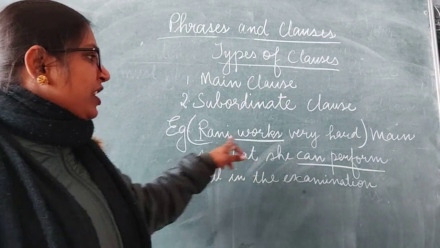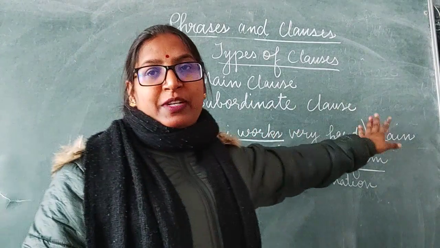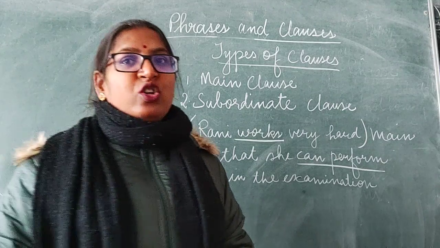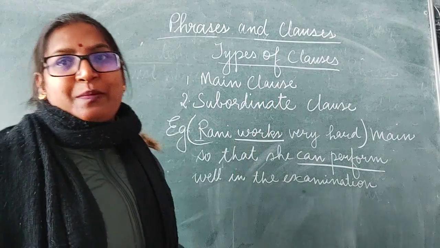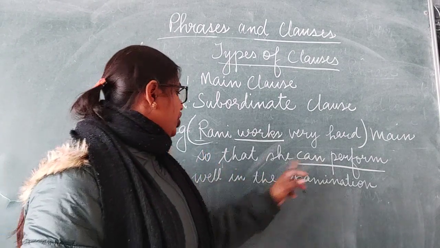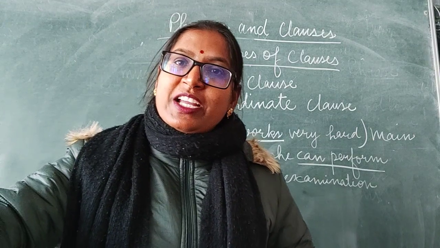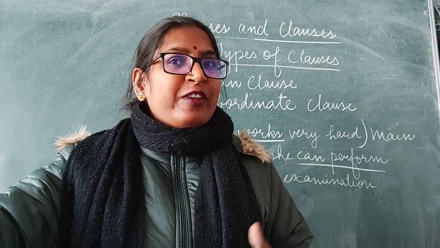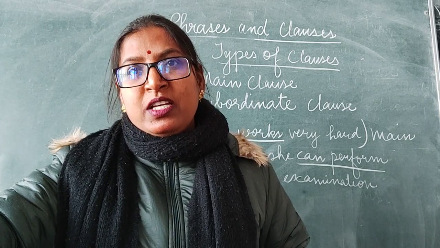It is having a subject, a predicate, a verb, and it makes complete sense by itself. So, it is a main clause. Now if we hide the main clause and read, so that she can perform well in the examination, very clearly we cannot understand who we are talking about, isn't it?